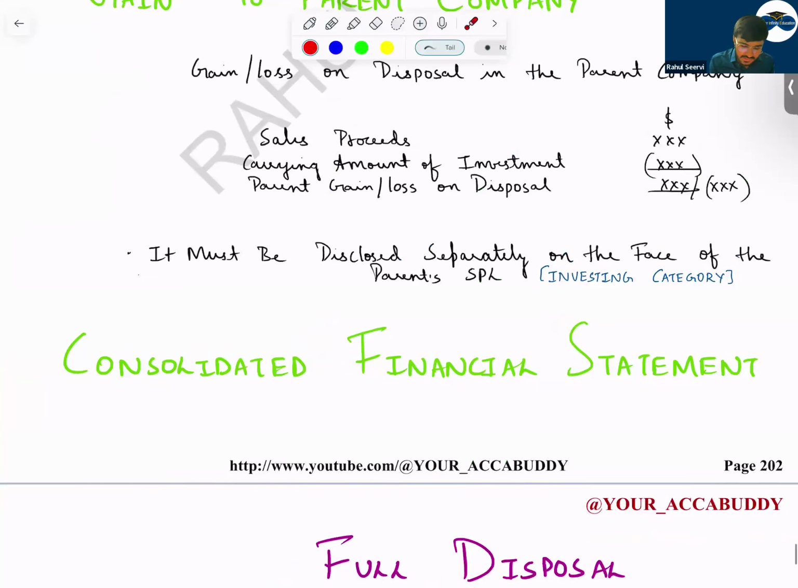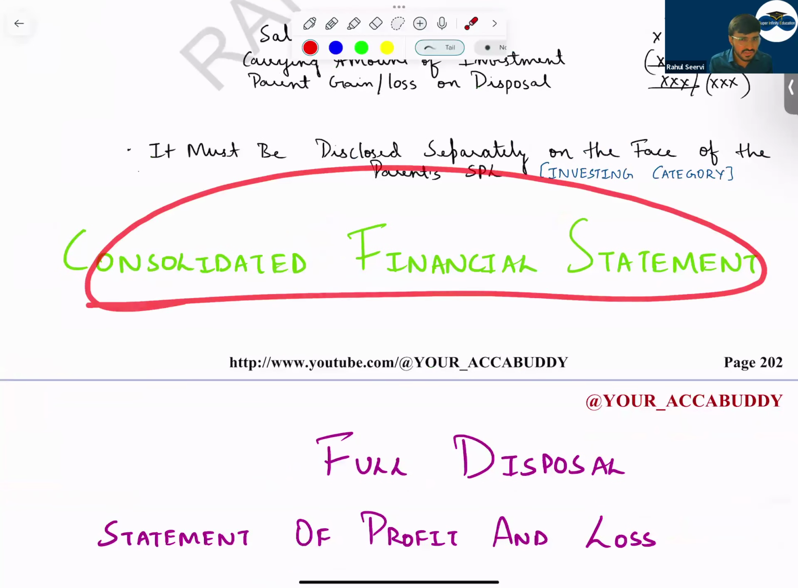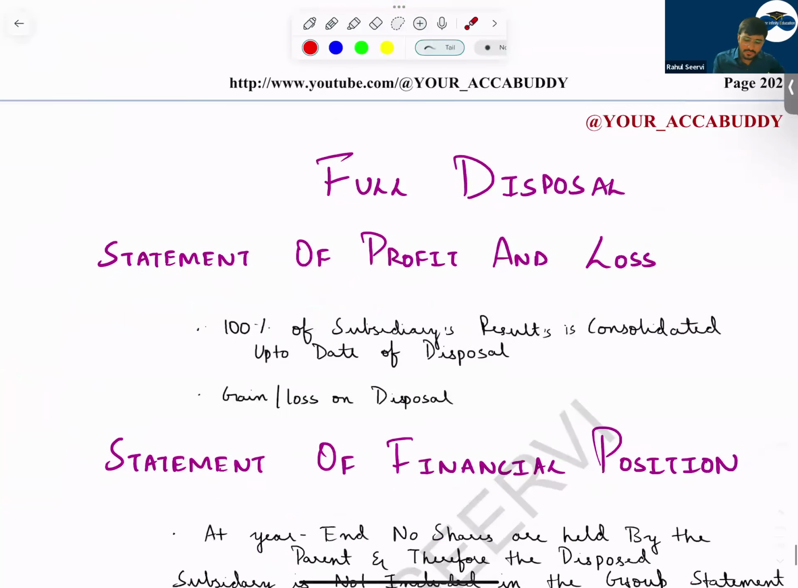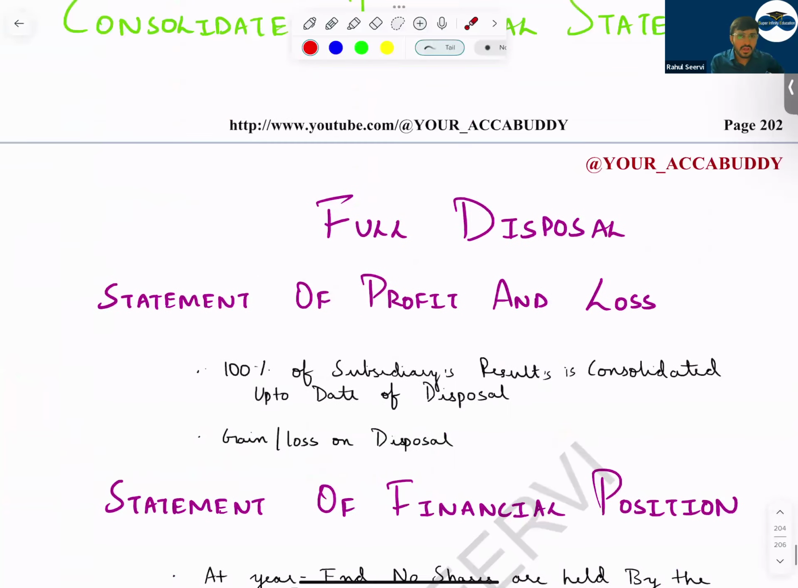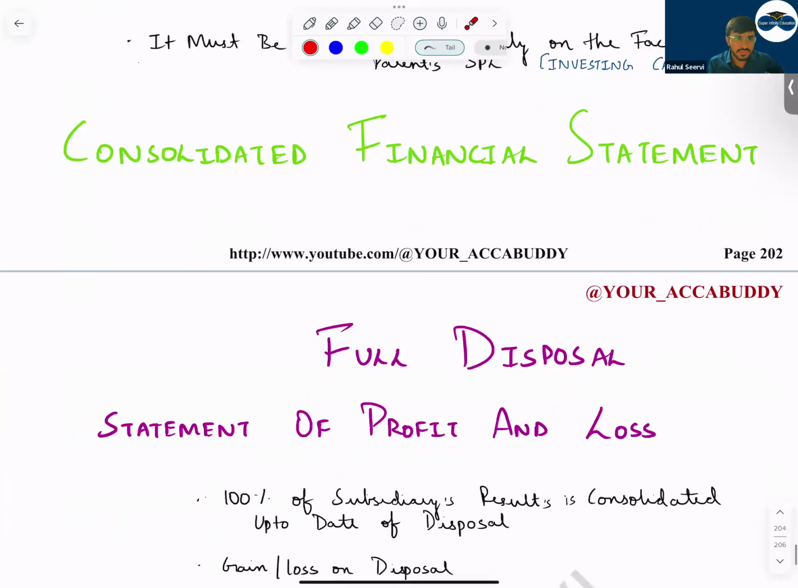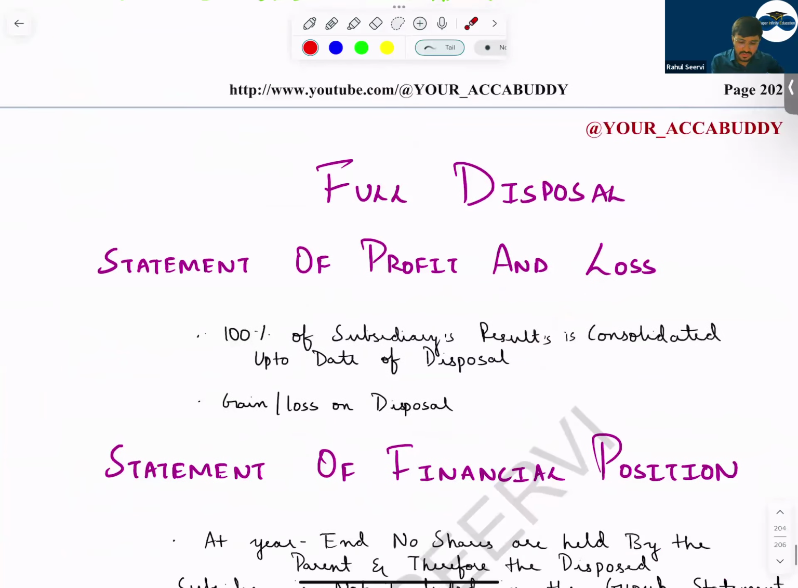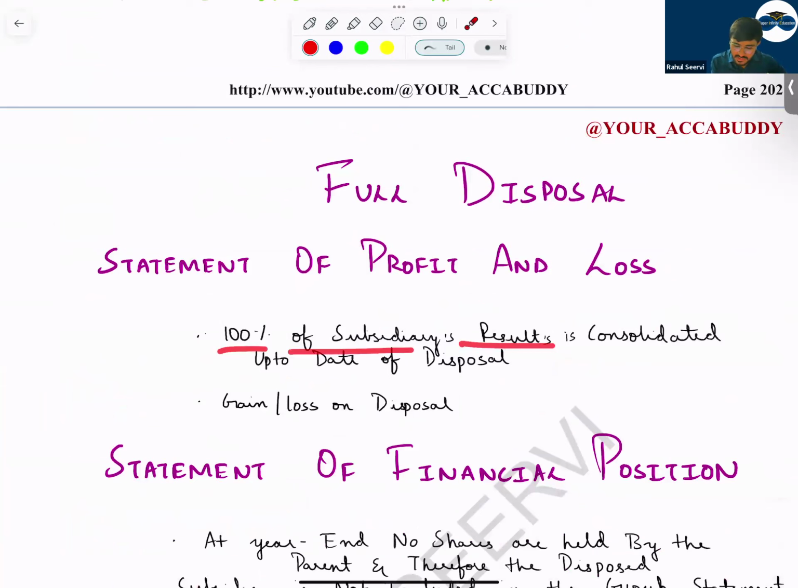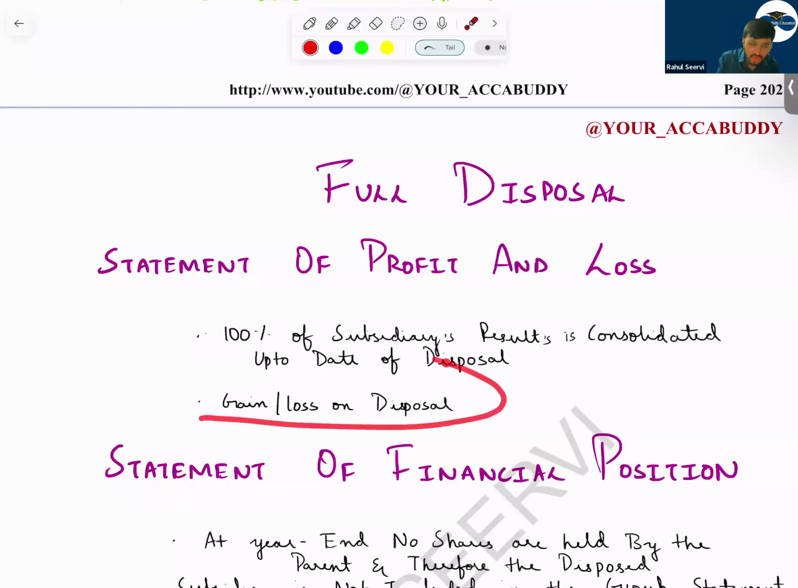Understand that? Then, sir, the consolidated financial statements. What will happen in the consolidated financial statements? That gain or loss was in the parent's books. In the group, for a full disposal, in the statement of profit and loss, 100% of the subsidiary's result is consolidated up to the date of disposal. Till the date of disposal you consolidate, and you should also include the gain or loss on disposal in P&L.